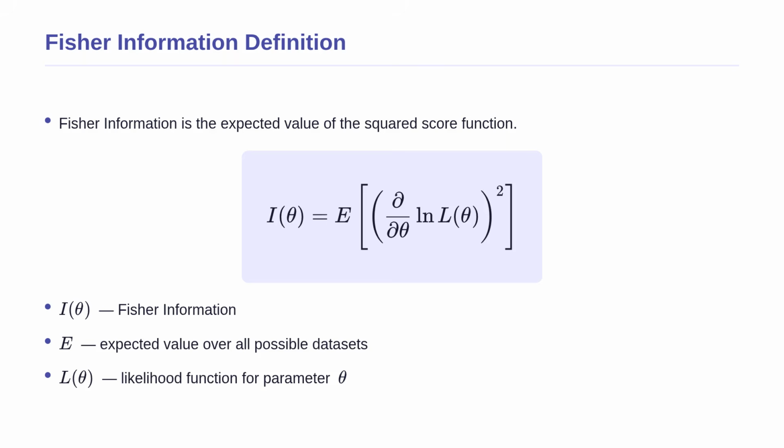To find the Fisher information mathematically, we take the natural logarithm of the likelihood function. We then look at how sensitive this log likelihood is to small changes in the parameter by taking its first derivative, known as the score function. The Fisher information, denoted by I of theta, is the expected value of this score function squared. The expected value E represents the theoretical average over all possible datasets. By squaring the derivative, we ensure both positive and negative slopes contribute. As the steepness of the likelihood curve increases, the Fisher information increases.